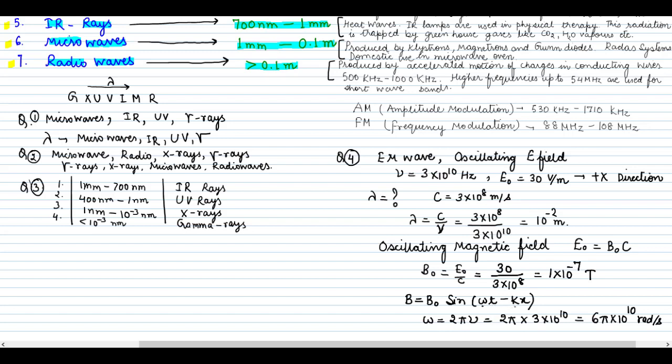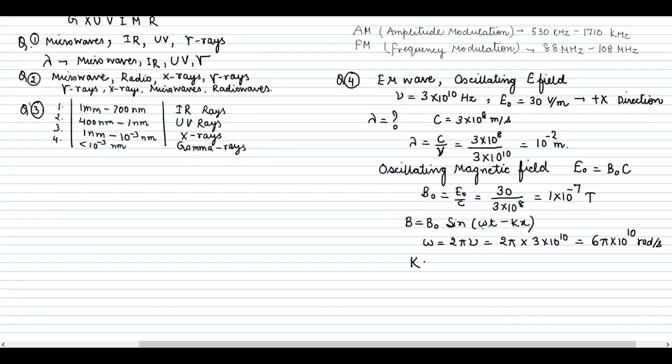Similarly we can calculate the value of k. The formula is k is equal to 2 pi upon lambda. Now we know the value of lambda also, we have just calculated. So lambda is 10 to the power minus 2 meter. If we take it upwards, this will become 200 pi. So the value of k is 200 pi.